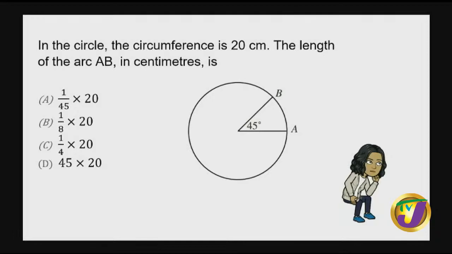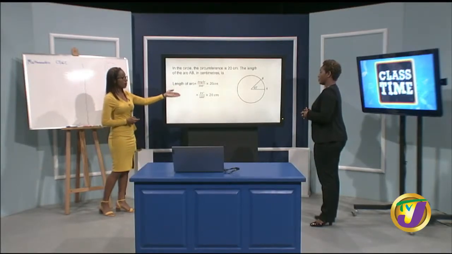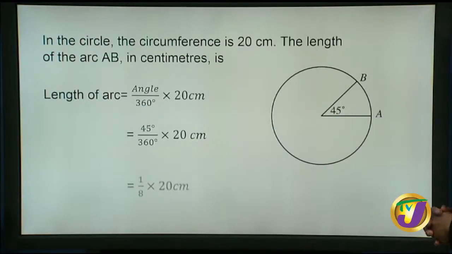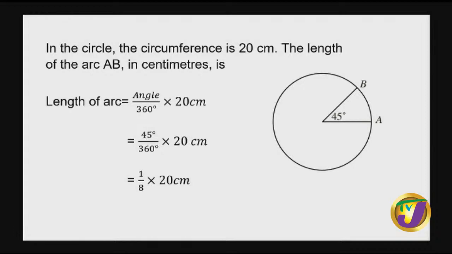Good, so here goes. So you would have said your angle divided by your 360 multiplied by your 20 centimeters, which your angle would have been 45 degrees. And here you have 1/8, when 45 degrees is divided by 360 and factored. So simplified, we have 1/8 multiplied by 20 centimeters, which our answer was indeed here.